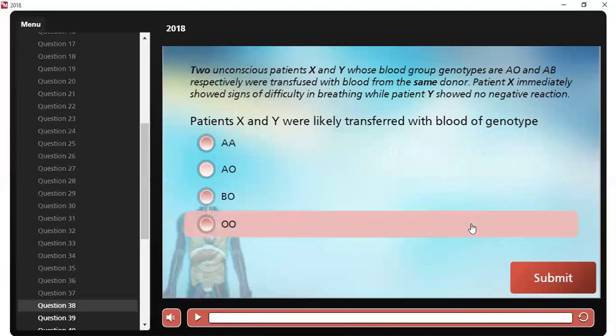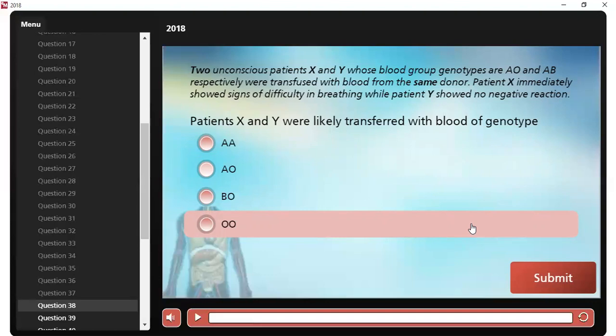Question number 38. Two unconscious patients, X and Y, whose blood group genotypes are AO and AB respectively, were transfused with blood from the same donor.